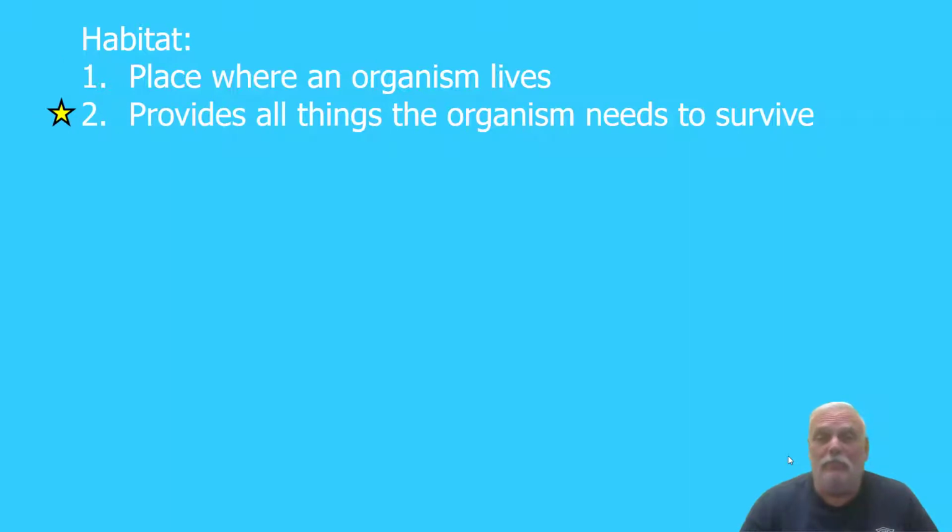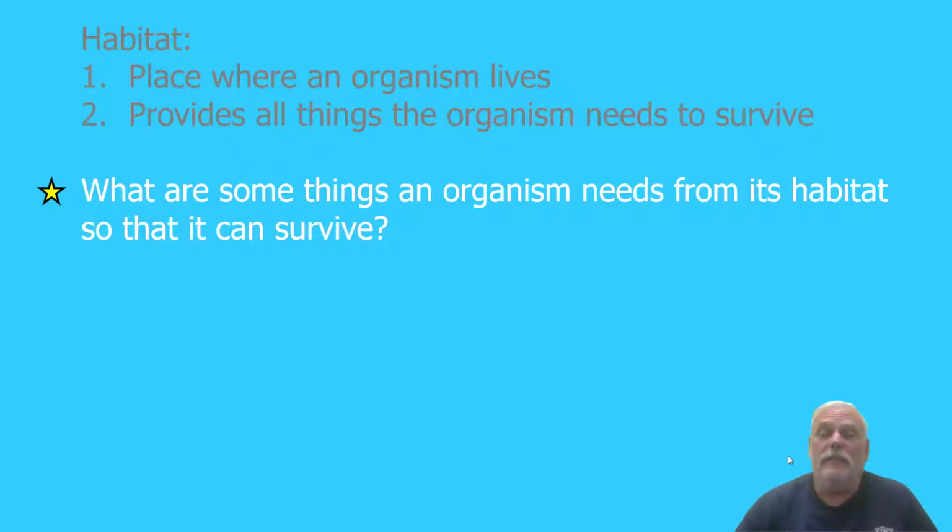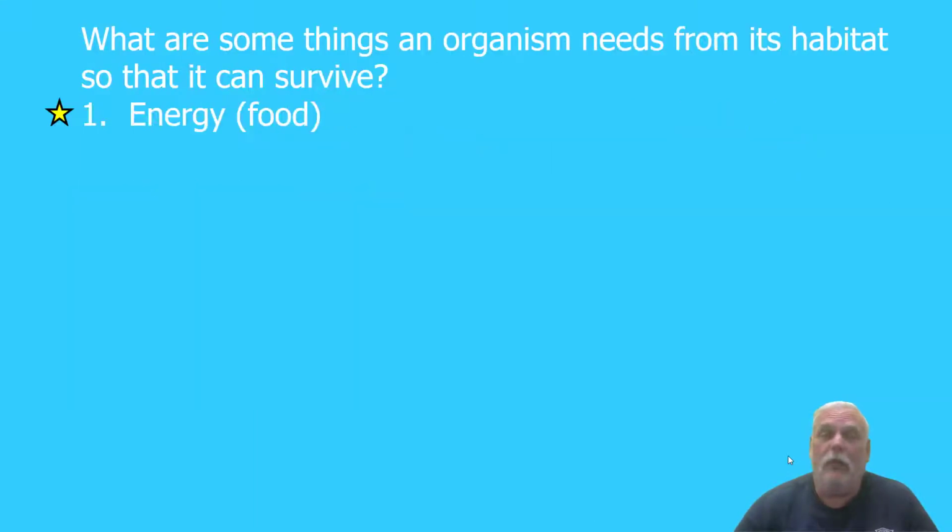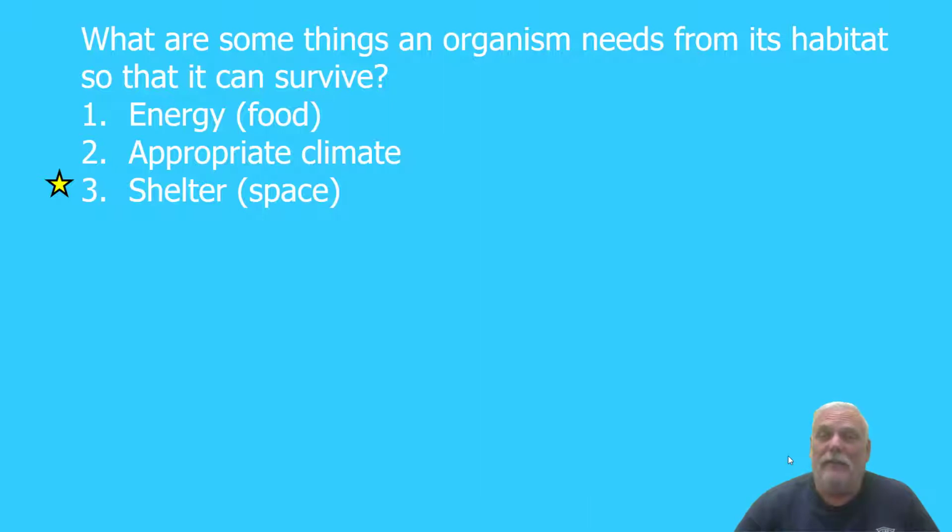The habitat must provide all things that the organism needs to survive, unless it is not a good habitat. And what are some of those things that an organism needs from its habitat so that it can survive? Well, one of the things it needs to provide is energy. Some people would say it needs to provide food, not necessarily called food, but it needs to provide energy. It needs to provide an appropriate climate, not too hot, not too cold, not too dry, not too wet, etc. It needs to provide enough space for that organism. It needs to provide some sort of shelter or living space. It must provide water. All living things, as far as we know, require water. And it must provide air of some sort.